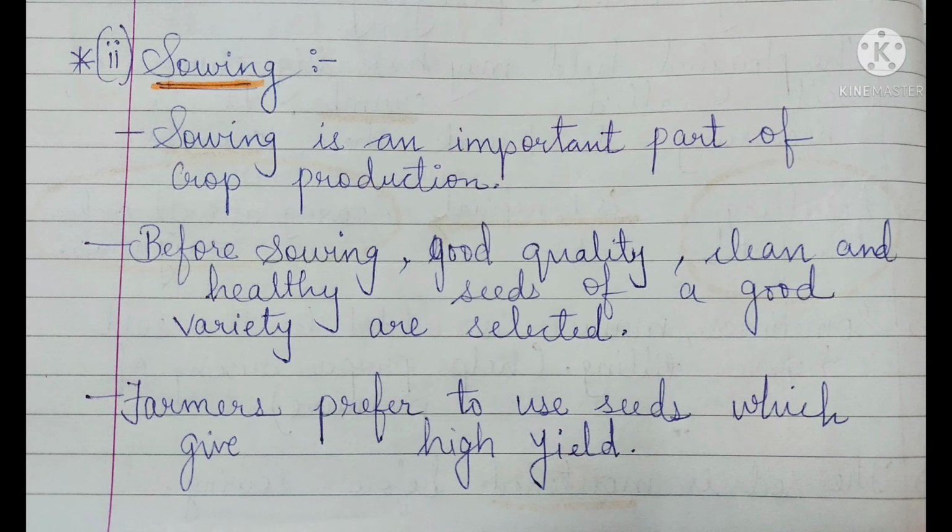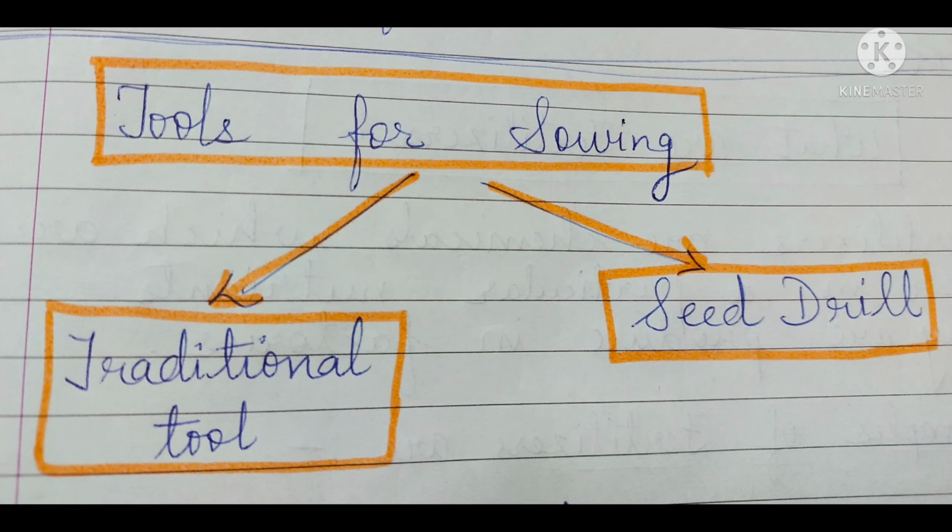Now the sowing of seed is done with various tools, and we will see which tools they are using. Tools for sowing: the traditional tool and the seed drill. For sowing the seed, two tools are used, that is the traditional tool and the seed drill. We will learn in detail about both of these tools.